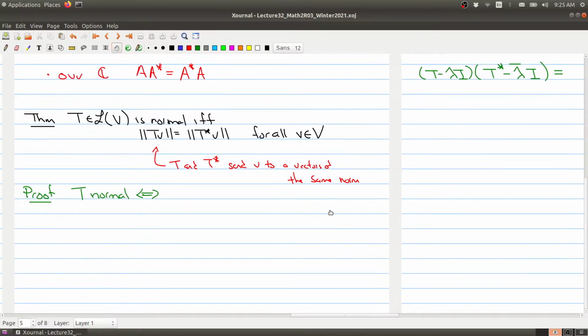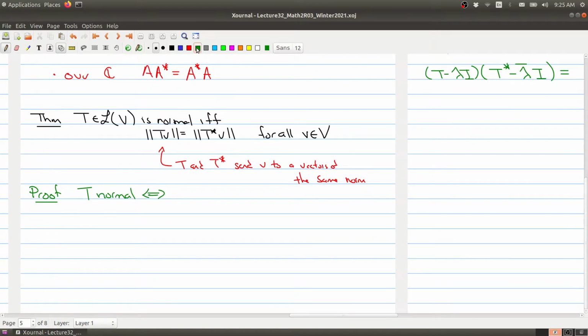Let's walk through the proof here. What does it mean to be normal? One way of re-expressing the normal condition is saying that this operator is the zero operator. I've just rearranged the definition up here.